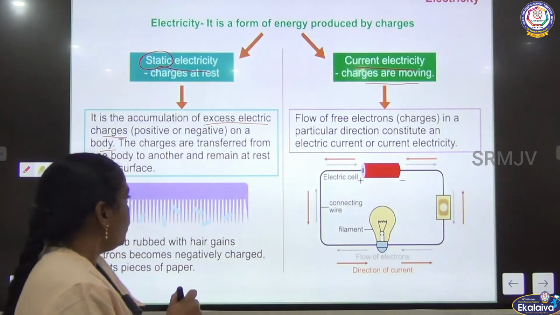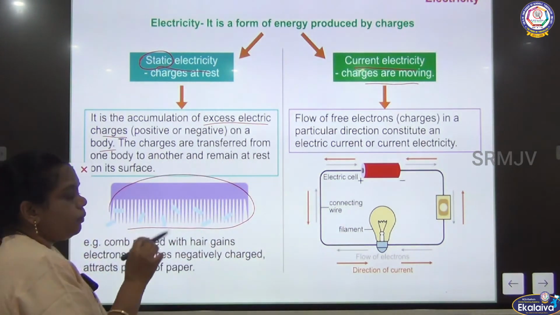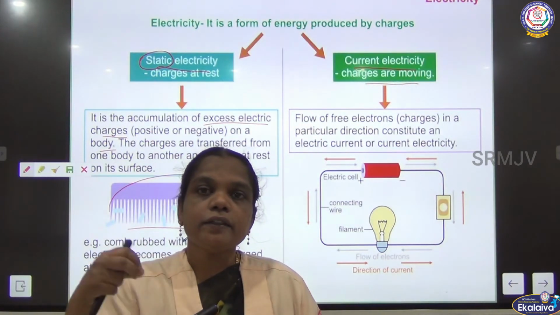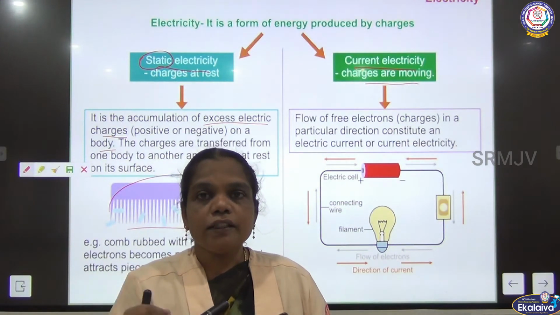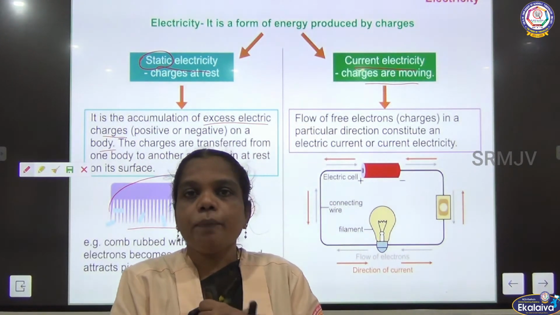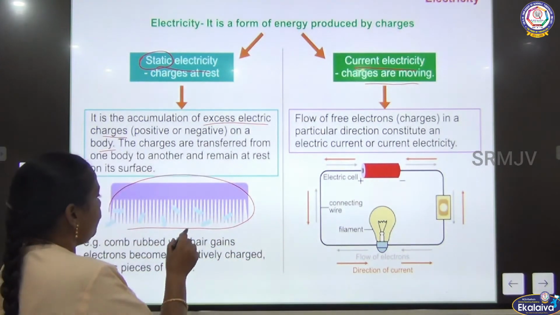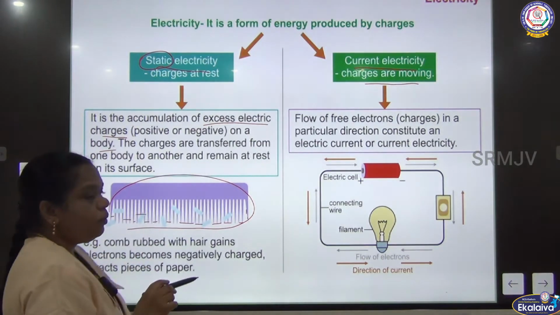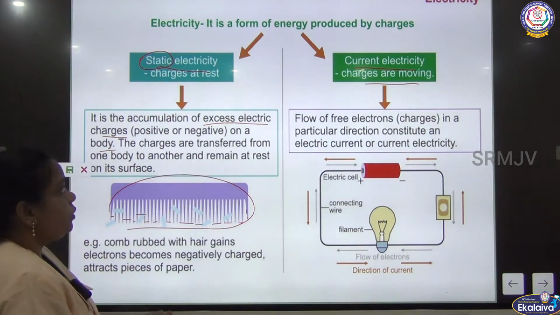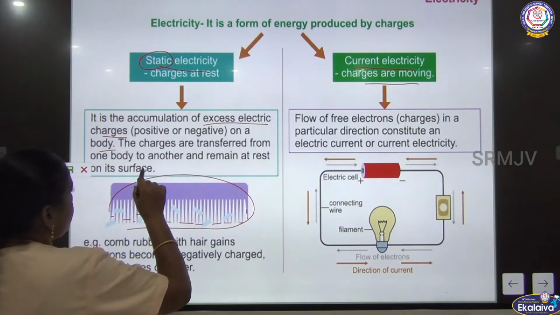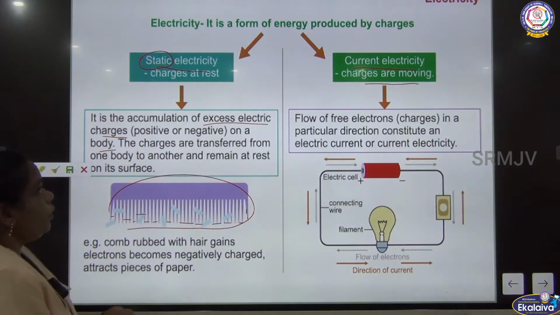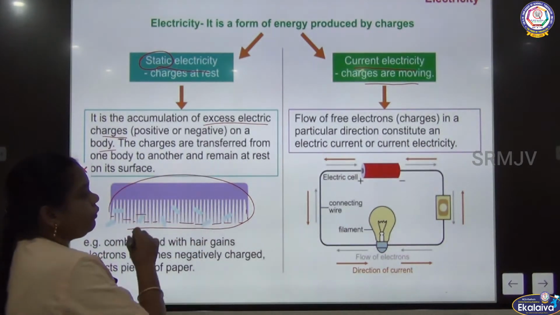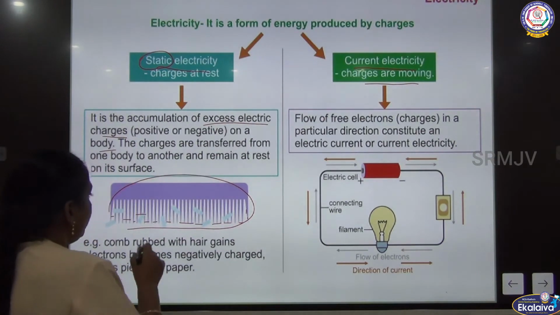Or for example, if you rub a comb and hold it near a piece of paper, the comb can attract the piece of paper because of the charge. By rubbing, the charge is developed on the surface of the comb. The charges are transferred from one body to another body at rest. So here there is no flow of current, only charges.